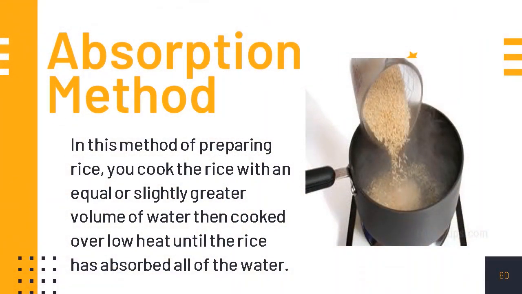The first method is the absorption method. In this method of preparing rice, you cook the rice with an equal or slightly greater volume of water, then cook over low heat until the rice has absorbed all of the water. In the absorption method, water is boiled first before adding the rice, and then it is covered until it has absorbed all the liquid.